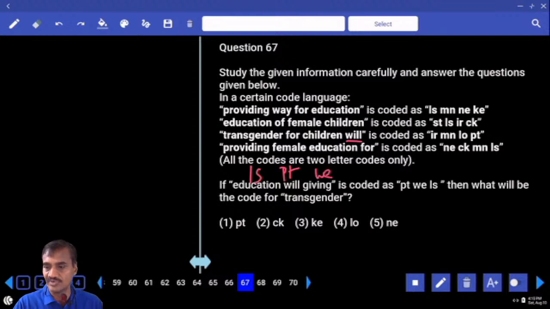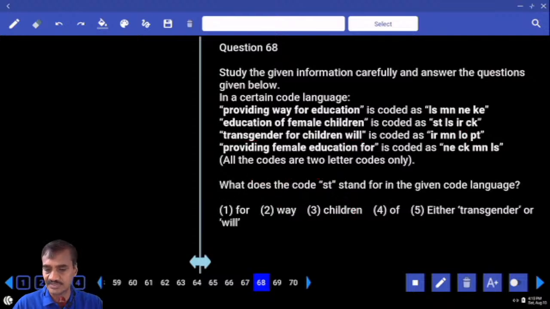What will the code to the word transgender? Now transgender is common here only. As it is common here, what is your answer here? Transgender is the only one common for us, that is, elbow. Yellow, that is choice for question number 67.